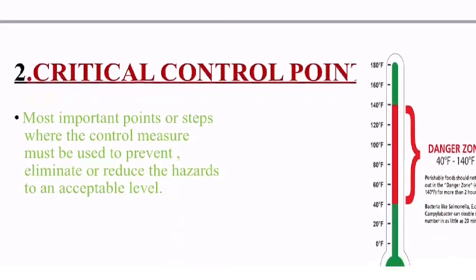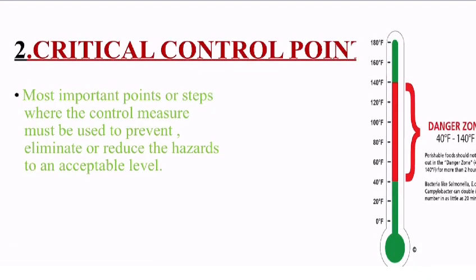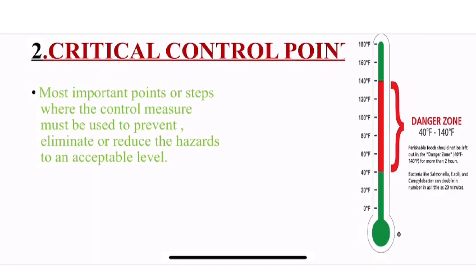Then comes critical control point. It is the most important point or step where the control measures must be used to prevent, eliminate, or reduce the hazard to an acceptable level. So here you can see a thermometer showing a red zone. Red zone which is indicating 40 degree Fahrenheit to 140 degree Fahrenheit. It is a danger zone for perishable foods. They should not be left out in the danger zone for more than 2 hours. Perishable food product means that have very less shelf life.